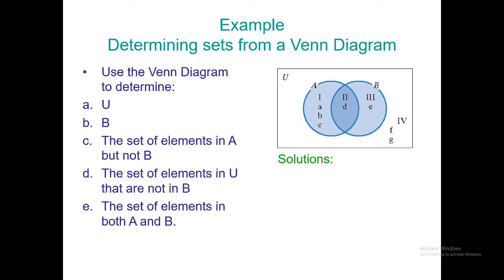Sir, unsay pasabutan na, sir? Unsa may mga elements, unsa may elements tanan nga naa sa inyohang Venn diagram? A, B, C, D, E, F, G. O, mauna siya gipasabot na kog universal set. Ang katong tanang elements sa inyong universal, sa inyong makita dira sa given, mauna universal set.